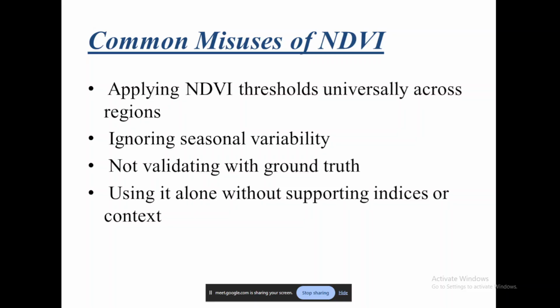Okay, what are the common misuses of NDVI? Applying NDVI thresholds universally across regions. There is one exercise that we always perform whenever I am taking up any of the classes. NDVI is always a common factor in all the classes, wherein I ask everybody to find out the threshold of NDVI for each spectrum, for each scene.